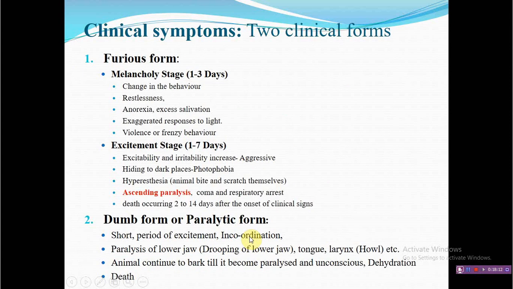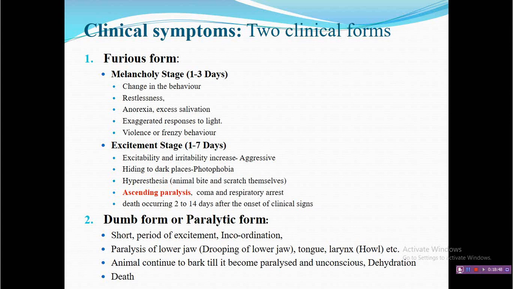Now coming to the classical symptoms of rabies. There are two clinical forms. One is known as the furious form, whereas the second form is known as the dumb, or sometimes paralytic, form. The furious form is generally characterized by exaggerated response, violence or frenzied behavior, whereas the dumb form is generally characterized by incoordination or paralysis of the animal.